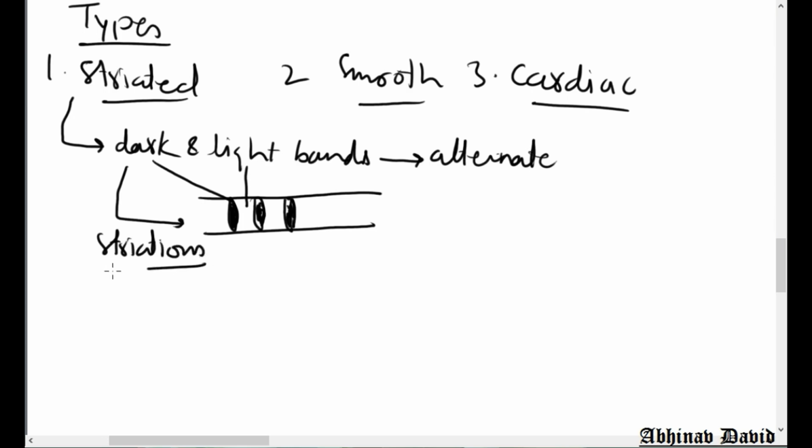Striation means the bands, light and dark bands. Now the cells of these muscles have many nuclei. So they are multinucleated cells. The cells of the striated muscles are multinucleated.